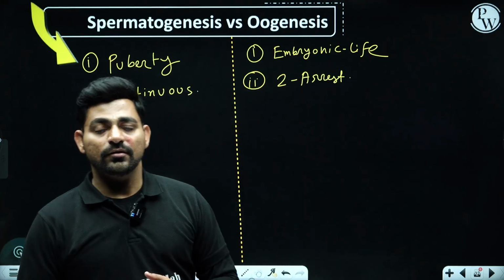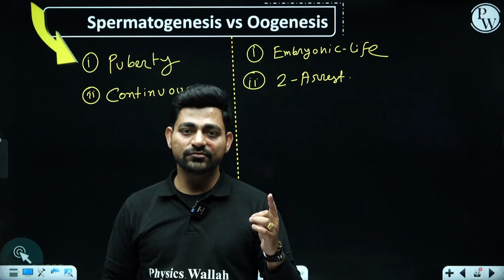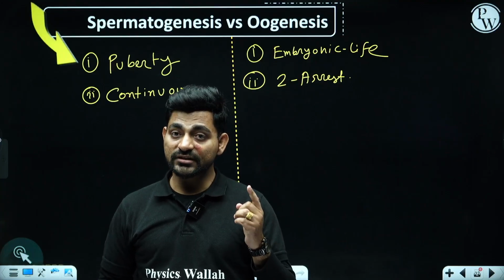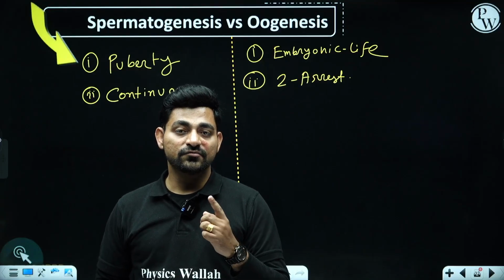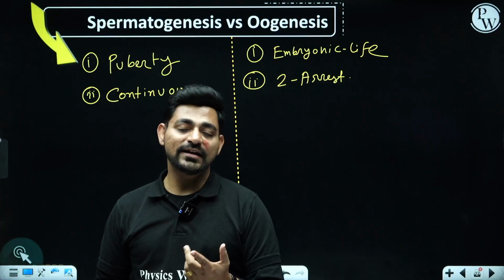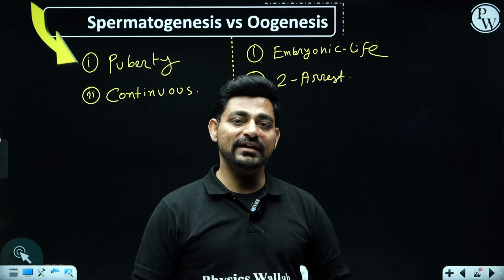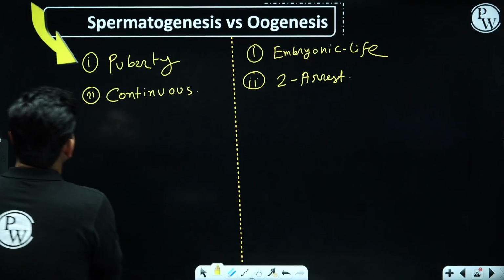One, from primary oocyte to secondary oocyte, there will be one arrest in the first meiotic division, during the time of first meiotic division, the prophase 1 arrest, and second arrest from secondary oocyte to ootid. There will be another arrest during the time of metaphase 2 or second metaphase. So that's a discontinuous division.